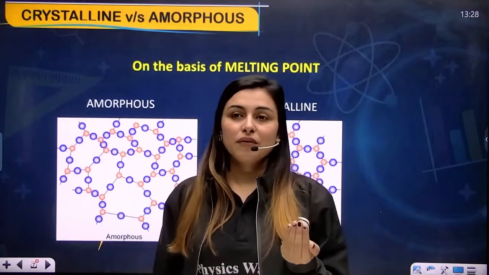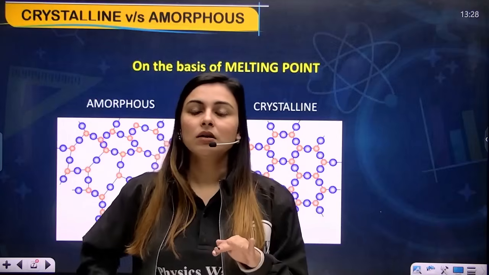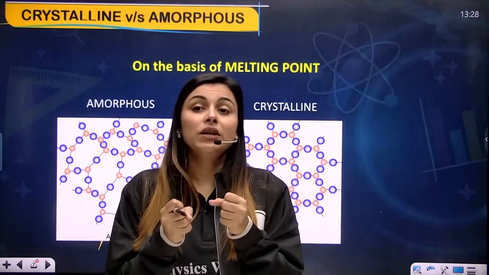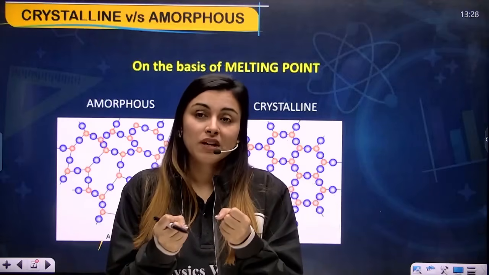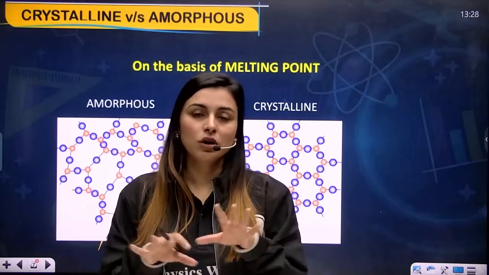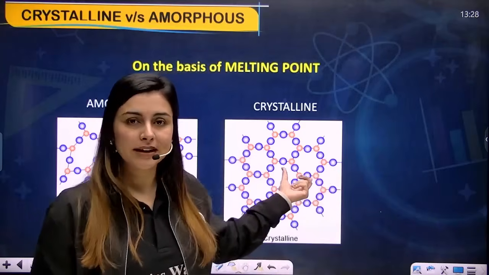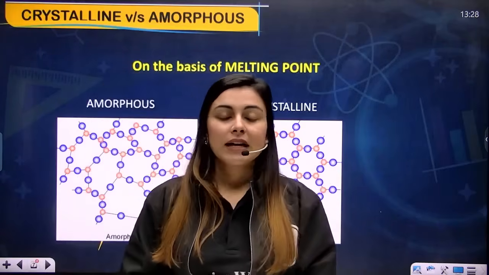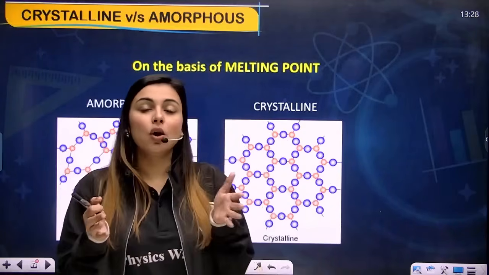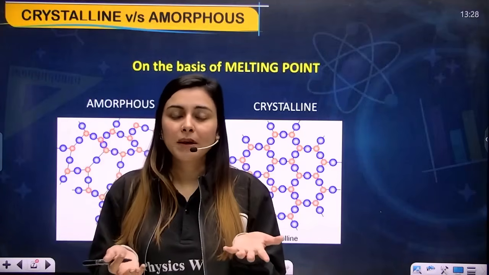The more the force of interaction, the higher will be the melting point, because since the interaction is strong, you need a higher temperature for the bond to break, right? Yes, and then only you will get the melting of the solid. So this means that the closer and more ordered the arrangement, the higher the melting point.